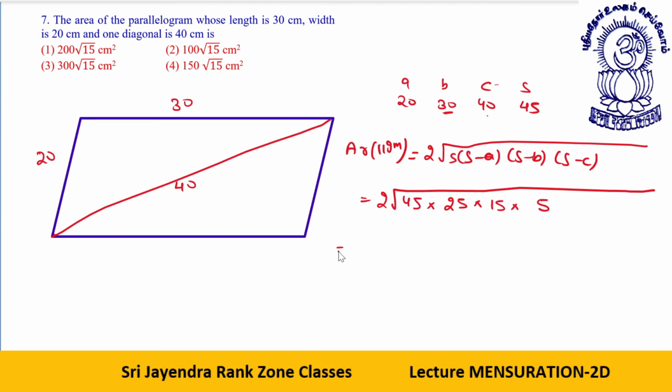See, dear students, what it will be? 2. This 25 will directly come as 5. Okay. This 45 is what? 45 is 9 into 5. 9 will come out as 3. 5 and 5 will come out as 5. Remaining will be only 15. So that gives you the area as 10 into 15, 150 root 15. This is your answer. Shall I proceed, dear students? Let's take the next one.